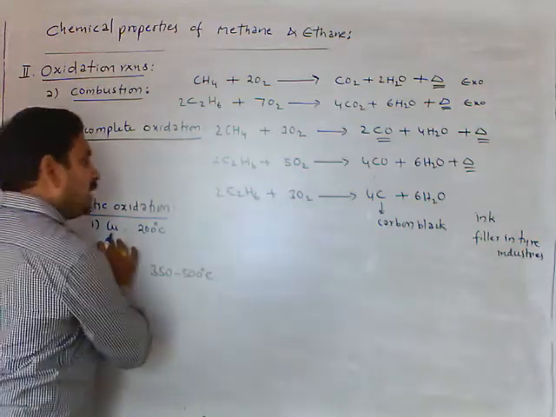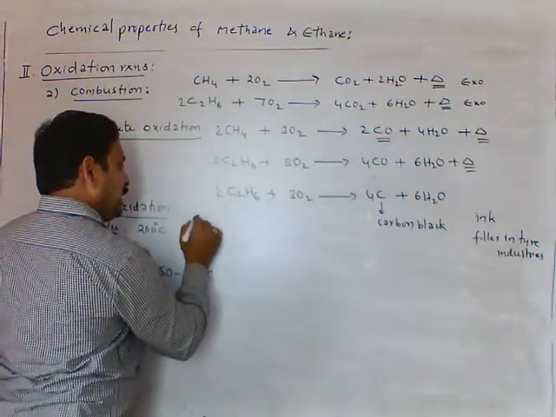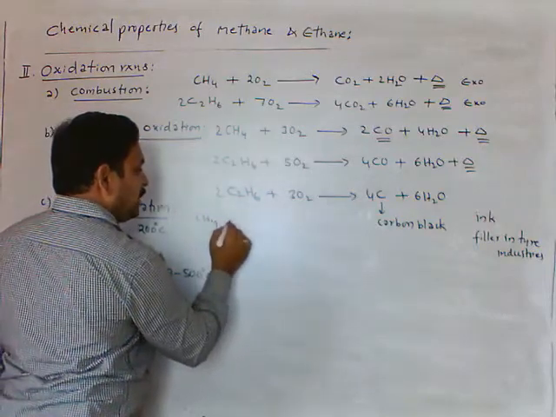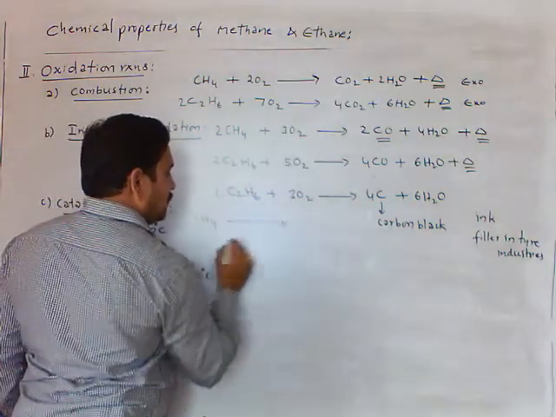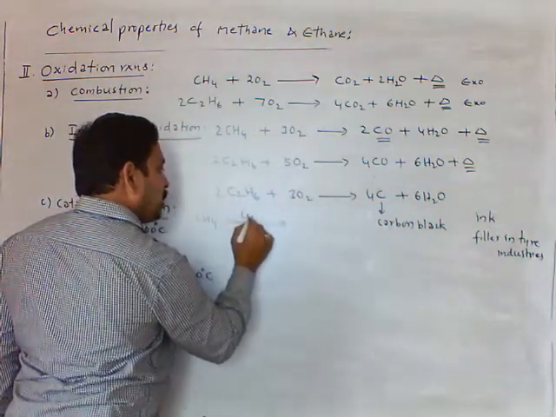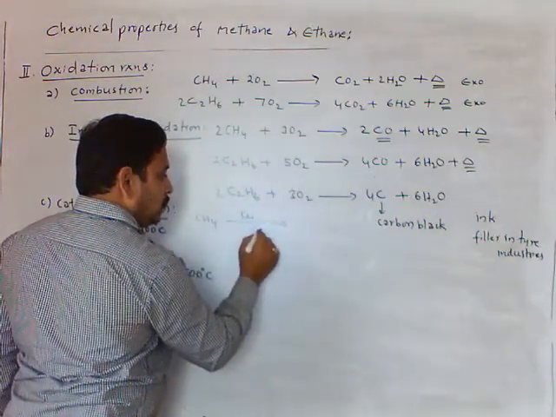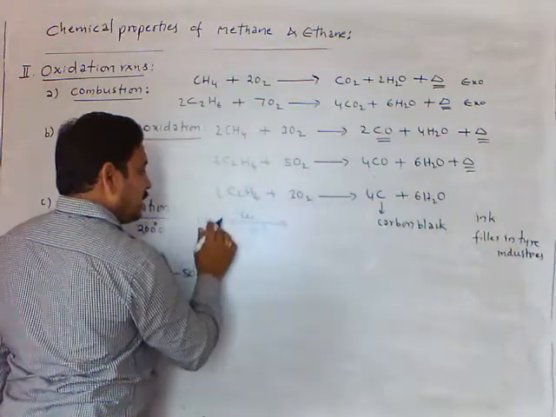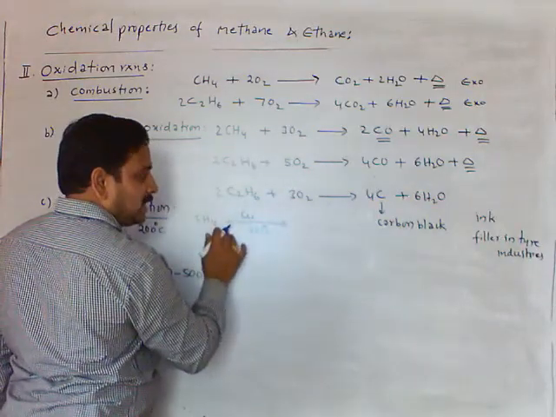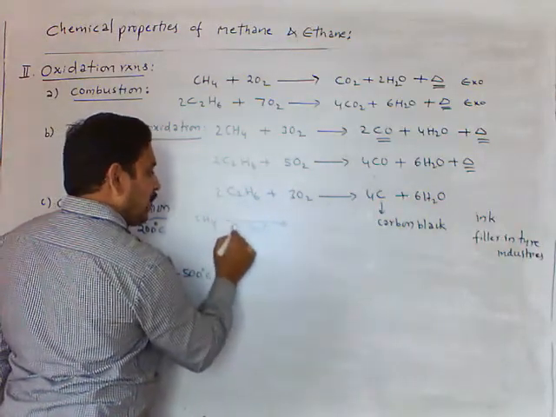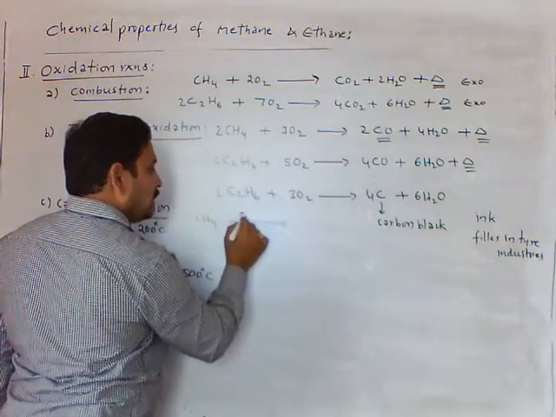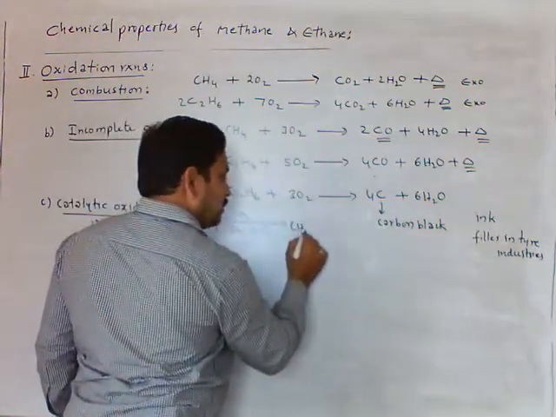In this reaction, first I am taking methane. Methane gas is passed through a copper tube at 200 degrees Celsius. That means oxidation takes place with copper, and we get CH3OH.